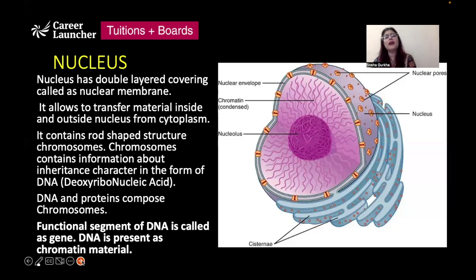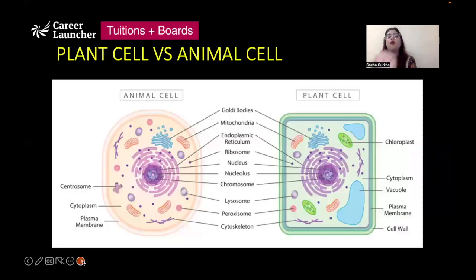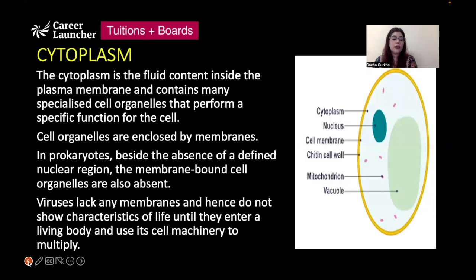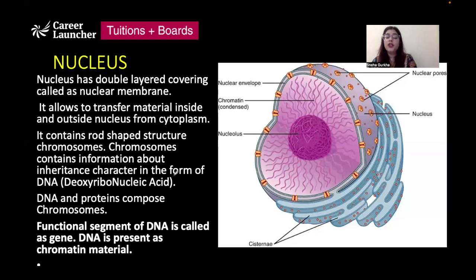DNA, when it is not condensed fully, is present in the form of chromatin material, right? Now, if we talk about the nucleus in the two types of organisms that we are going to discuss, prokaryotes and eukaryotes. And nucleus is a very important structure as far as reproduction is concerned, because in many organisms, division of nucleus is one of the first steps in reproduction.